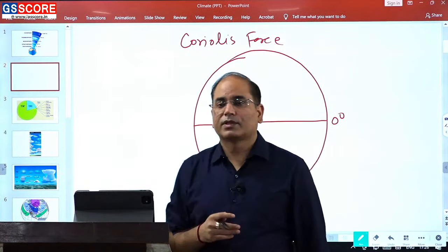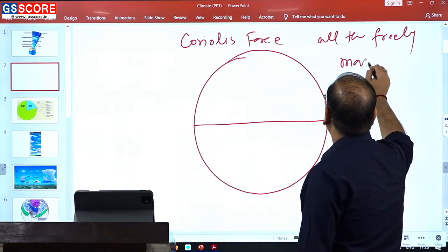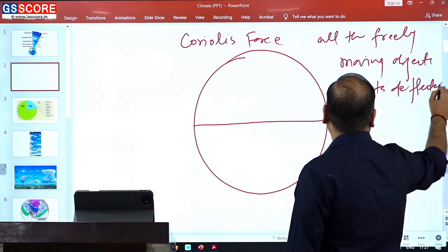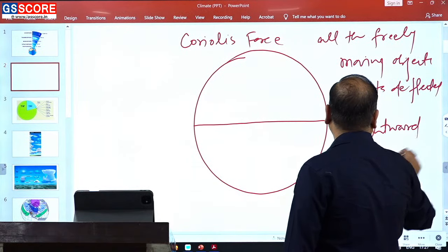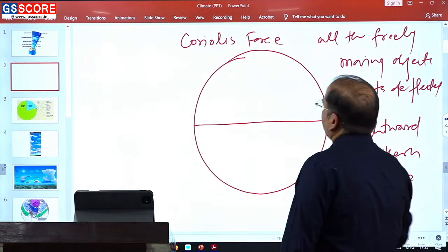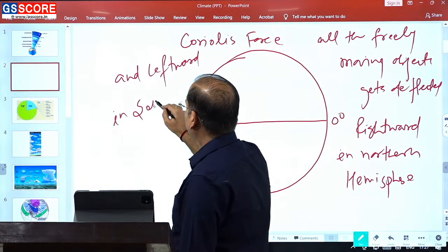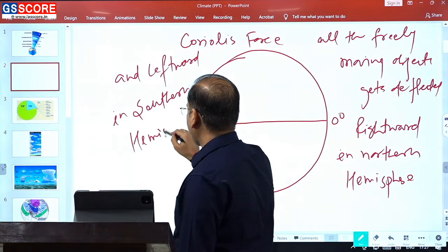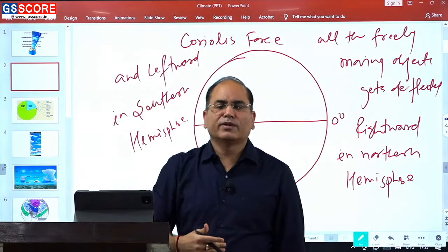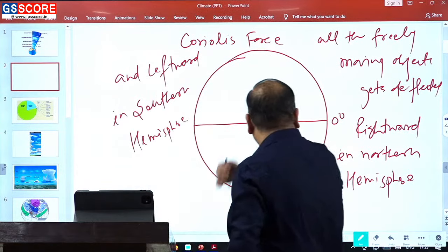Because of the Coriolis force, all the freely moving objects get deflected rightward in the northern hemisphere and leftward in the southern hemisphere. So, any freely moving object gets deflected rightward in the northern hemisphere and leftward in the southern hemisphere, irrespective of the original movement.